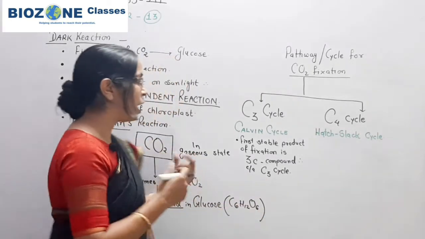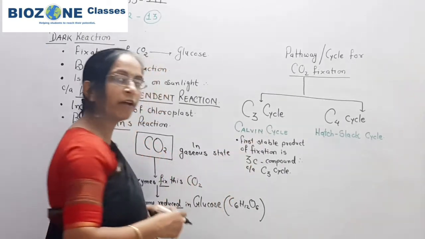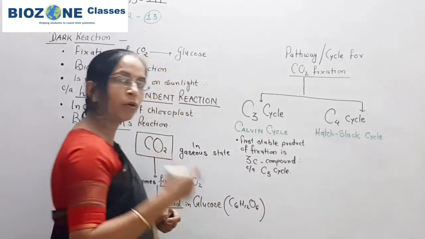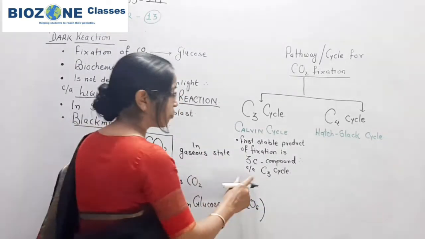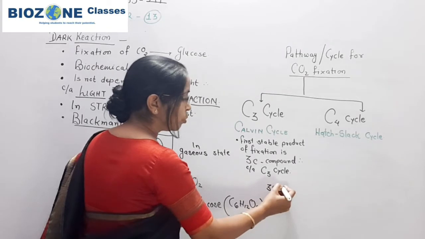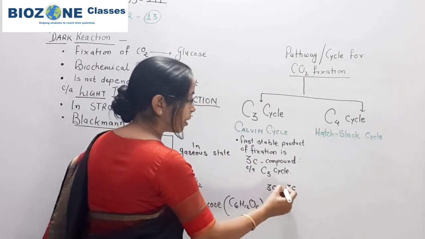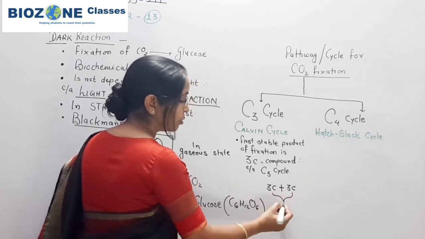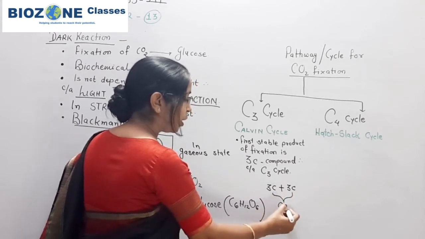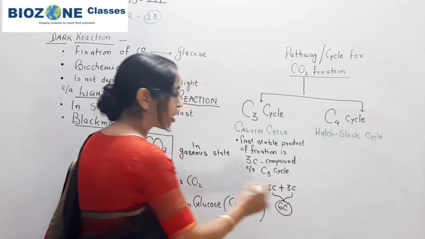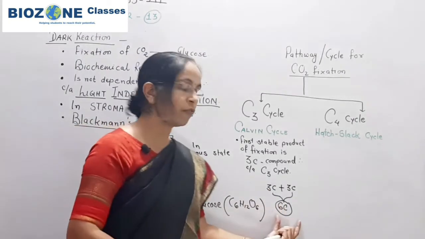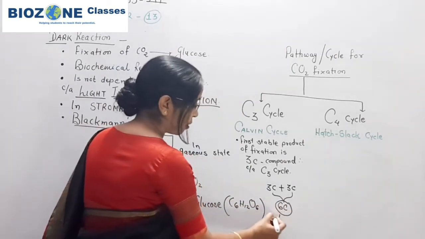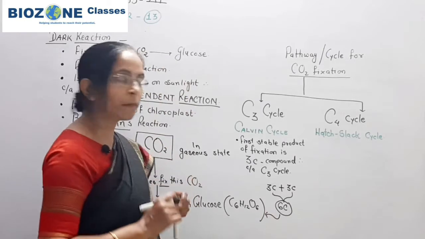First you remember. After that, when you come towards the Calvin cycle, how will the 3-carbon compound result in a 6-carbon compound? First 2 molecules of 3-carbon compounds are formed, and these both 3-carbon compounds are combined, and during the reduction phase of the Calvin cycle, they will lead to the formation of a 6-carbon compound, that is glucose. This part you remember.